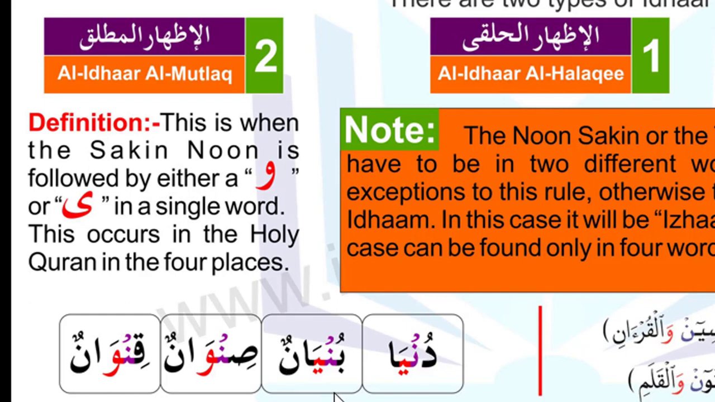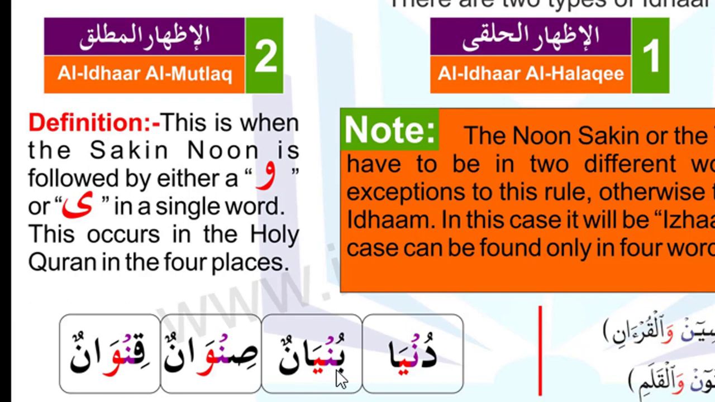On these four places we make the clear sound of noon. So we say dunya, dun, dunya, bunyanun. After the noon sakin, the next is ya in the same word. That's why we are not making idgham with ghunnah. We are only making izhar, and that is the izhar-e-Mutlaq.